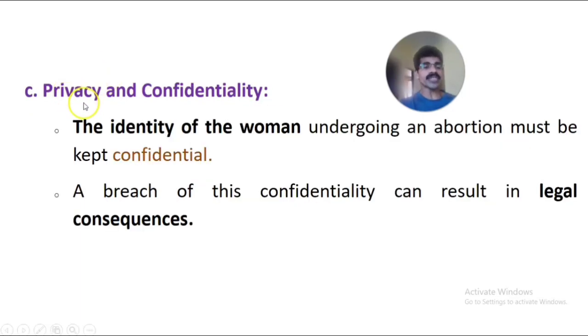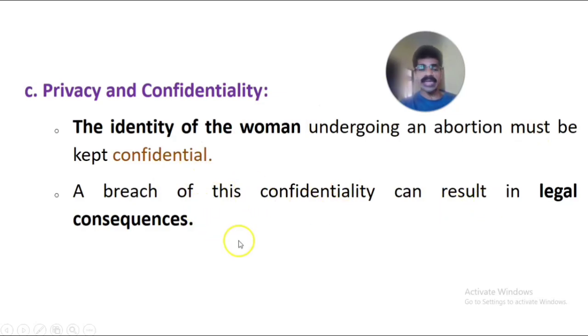Then the fourth provision is privacy and confidentiality. The identity of the woman undergoing an abortion must be kept confidential. It should not be disclosed to other people. The identity of the women who undergo abortion or MTP services must be kept confidential.